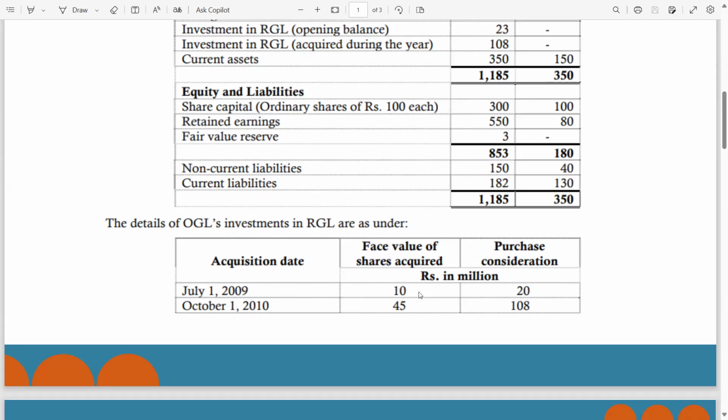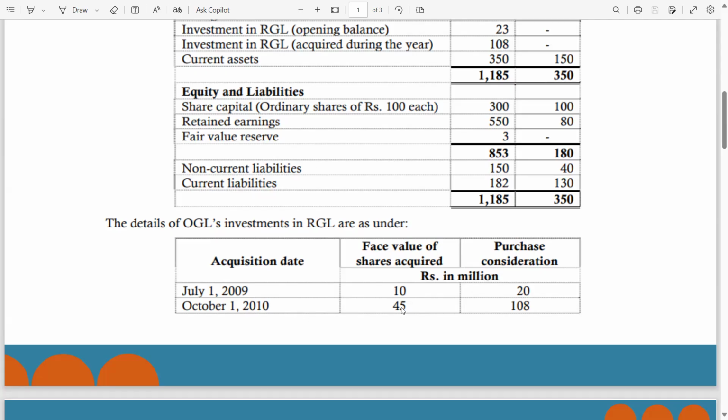10% shareholding, cost of investment is 20. Okay. 10% shareholding, cost of investment is 20, means when you acquired 10% shareholding in the RGL company, you paid 20 million. Now on 1st October 2010, you are acquiring an additional 45.